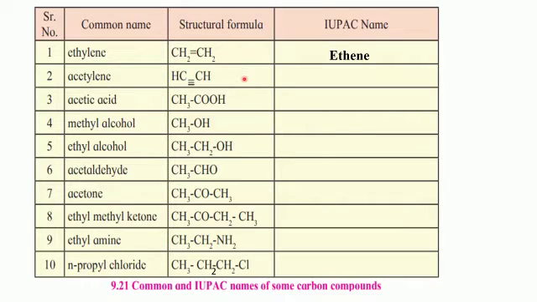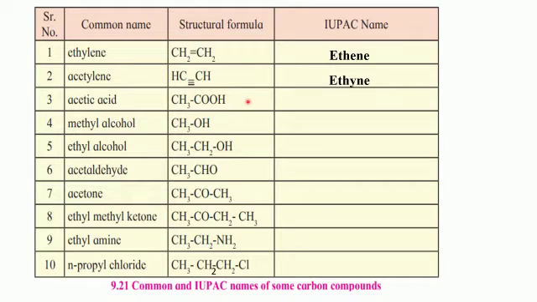Coming to the next one, acetylene is the common name. Structural formula is HC≡CH. Again, 2 carbon atoms. Parent alkane is ethane, but since triple bond is present, it is an alkyne. Hence, the name of the compound will be ethyne. The last 3 letters, that is ANE, will change to YNE due to presence of a triple bond.